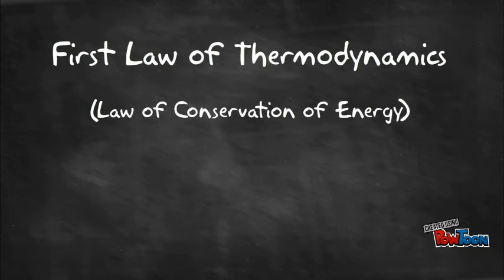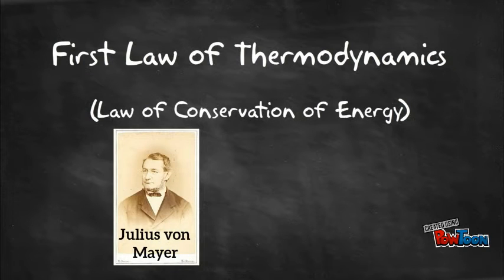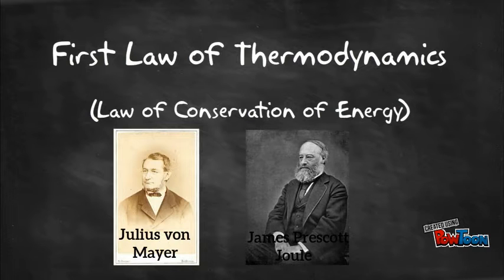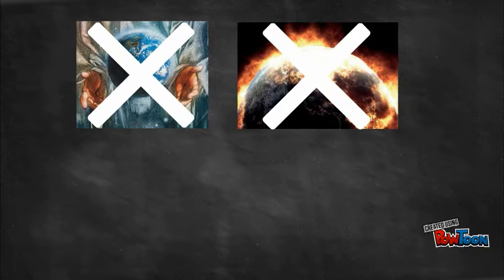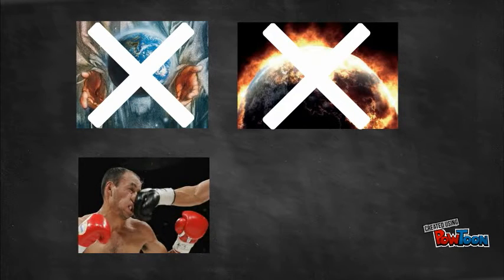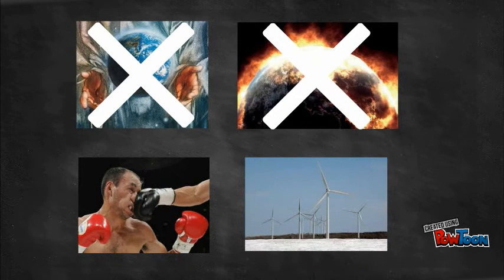This concept was first proposed by German physicist Julius von Mayer in 1842 and was verified by British physicist James Prescott Joule. This law states that energy in our universe can neither be created nor destroyed. It can only be transferred from one object to another, or be converted to another type of energy. So, how do we prove this law theoretically?